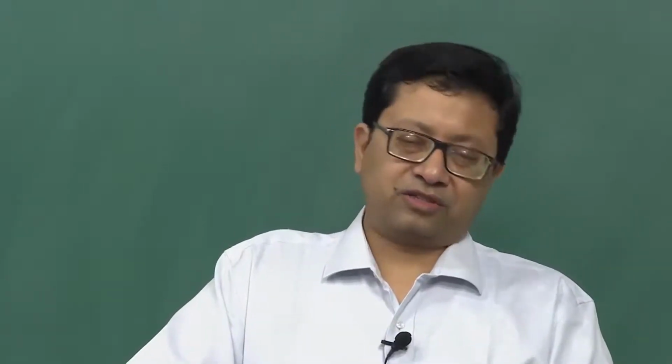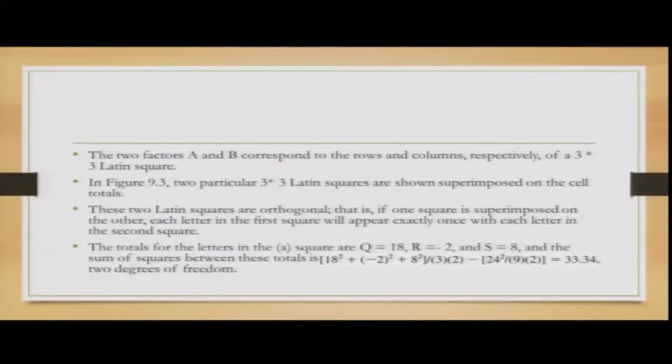So, if A has 4 levels and B has 4 levels, you will have 4 cross 4. Now, the question also arises: what happens if A has 4 different levels and B has 3 different levels? Obviously, you will not have a Latin square, but a rectangle of size 3 cross 4 or 4 cross 3, depending on the levels of A and B. In particular, 2 particular 3 cross 3 Latin squares are shown superimposed on the cell total. So depending on the level of interaction, you will have the cells corresponding to that.